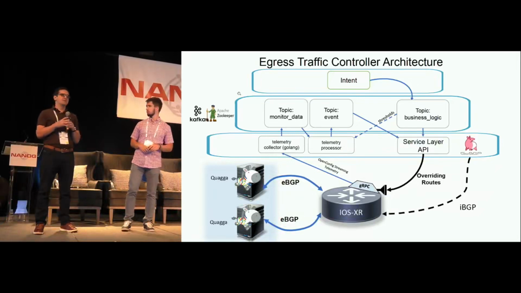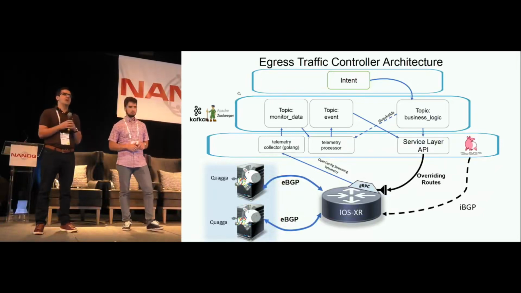Then another microservice applies the business rules, looking for a given number or threshold that was crossed, so it can create an alarm, which was another message pushed back to the Kafka bus.